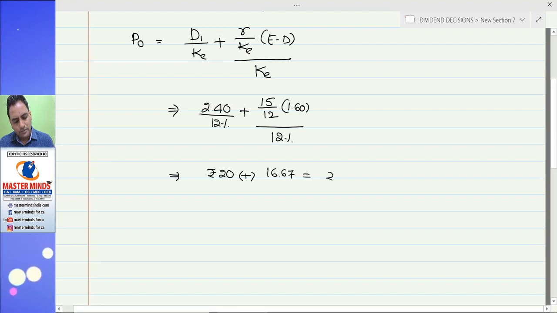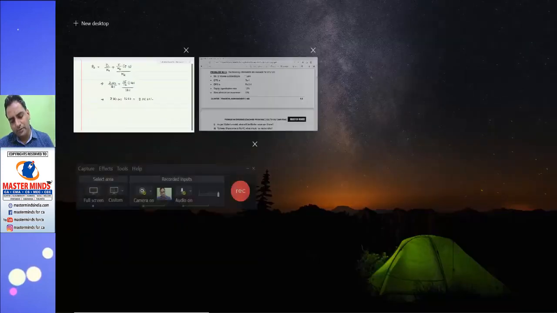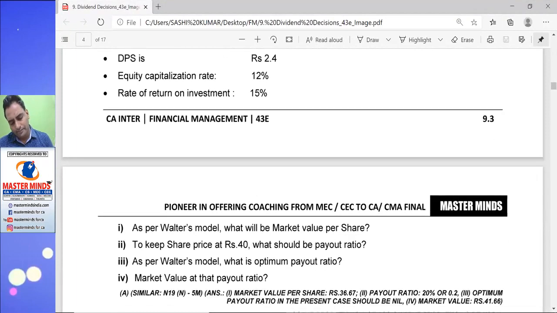So 20 rupees plus 16.67 put together, 36.67 is the fair value. We presume it is the market value.